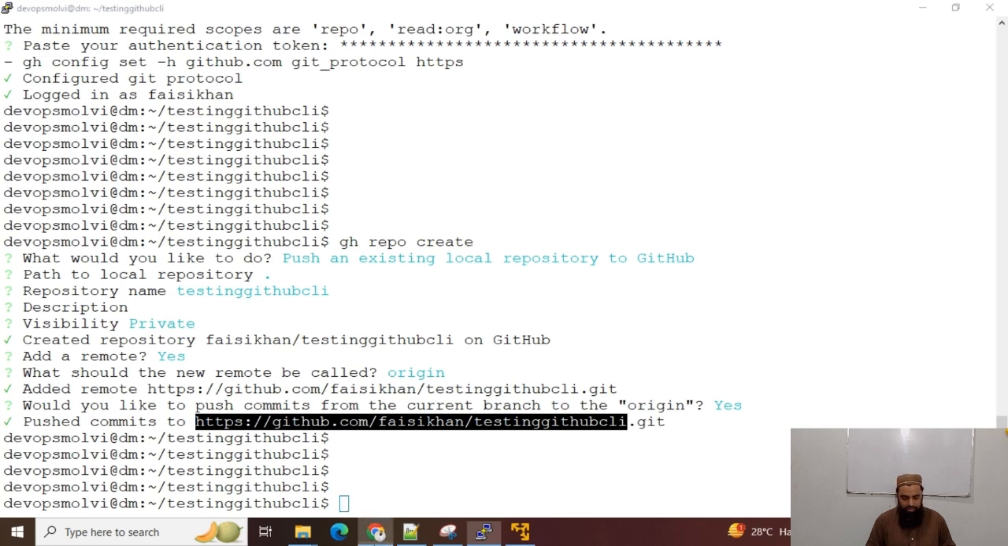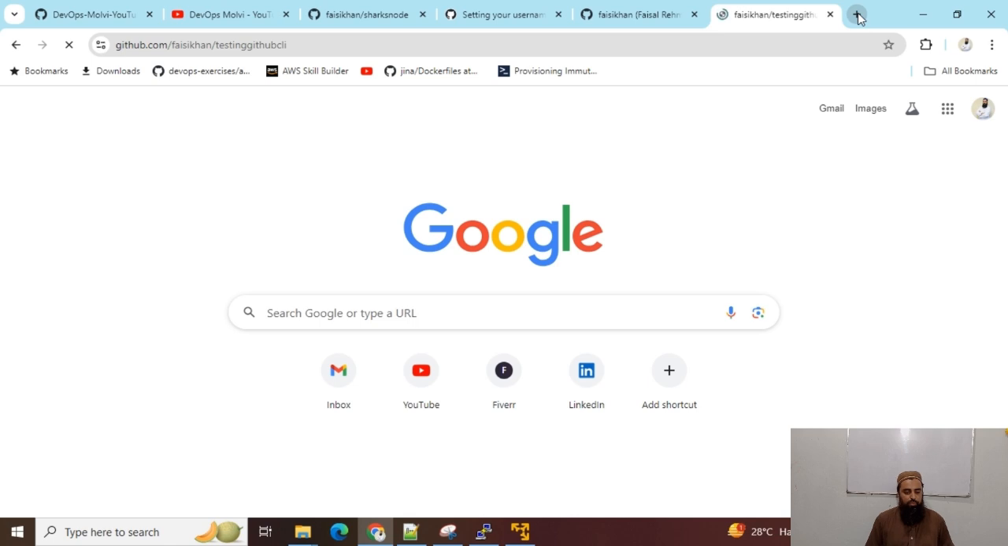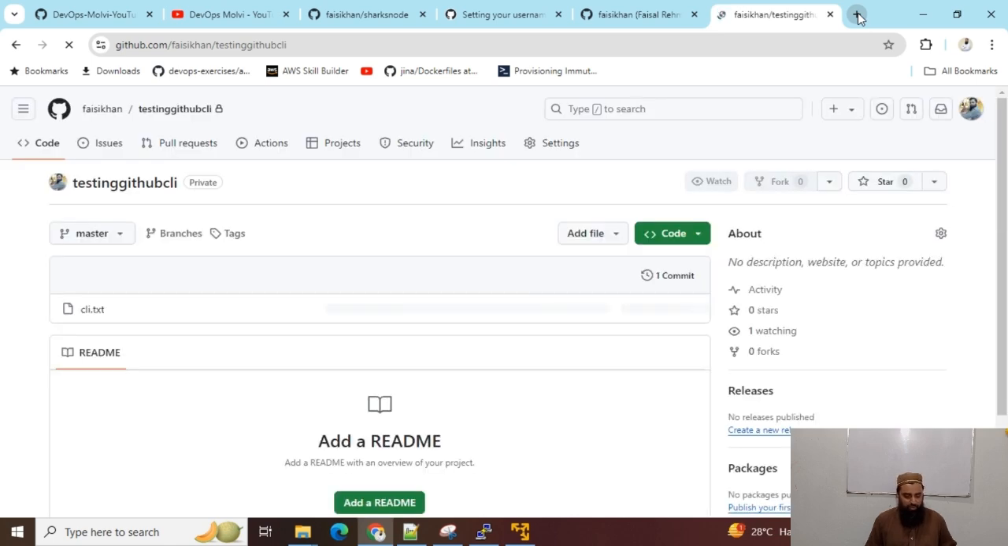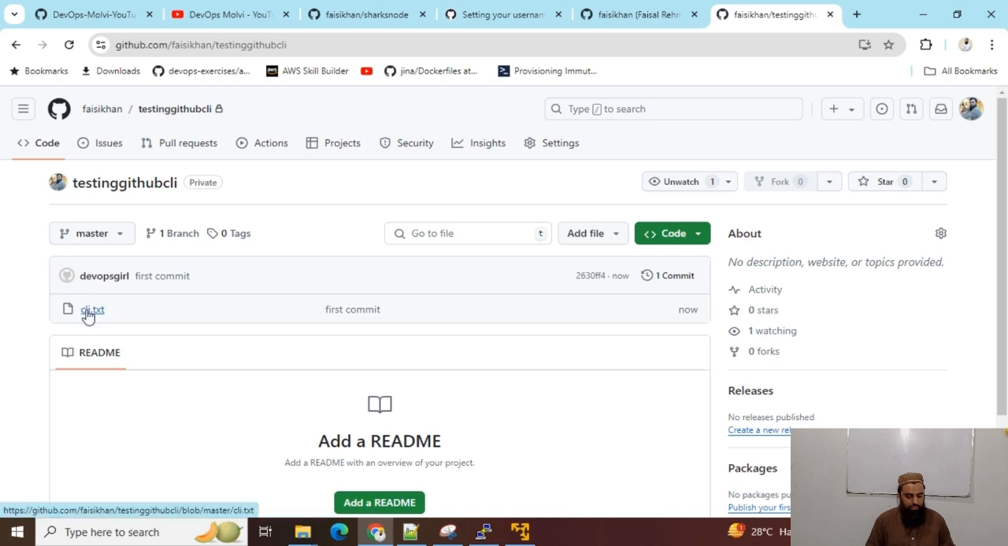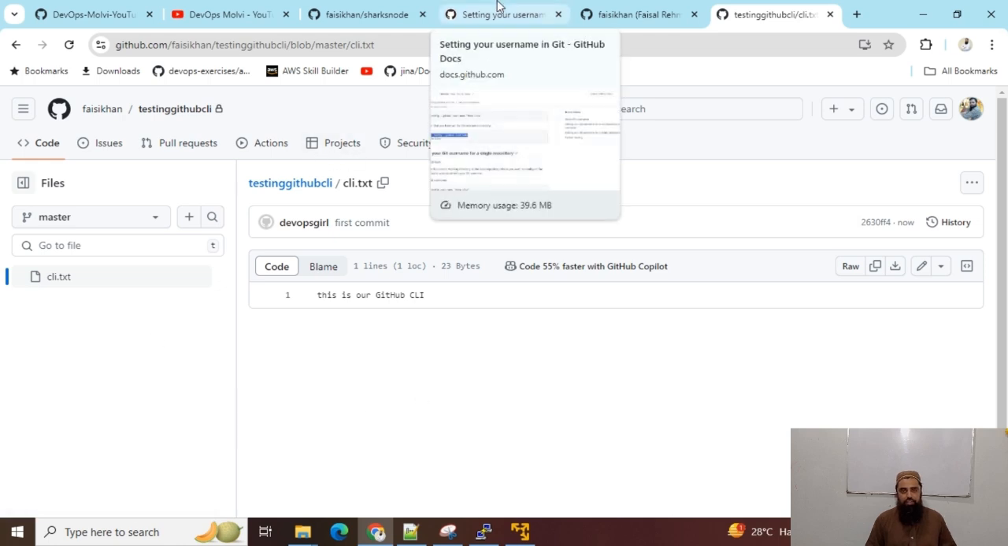I will just check with the URL, and I must have this repository on my GitHub account. So guys, you can see I have this, and this is my first commit, and I have this file as CLI. This is our GitHub CLI. So that's how we can run GitHub CLI to manage repositories from our Linux VM.